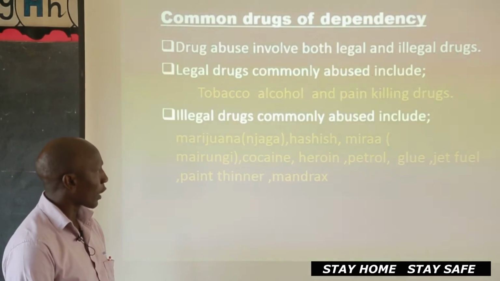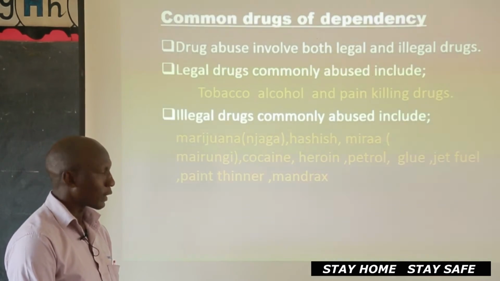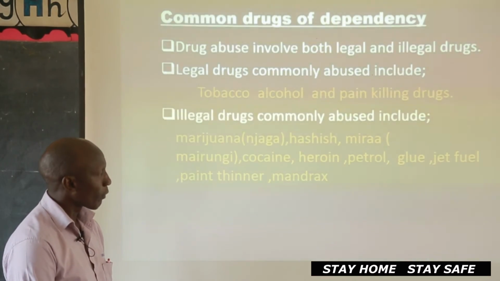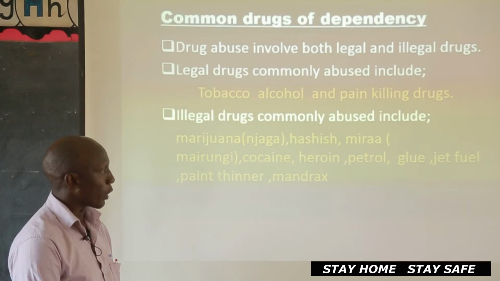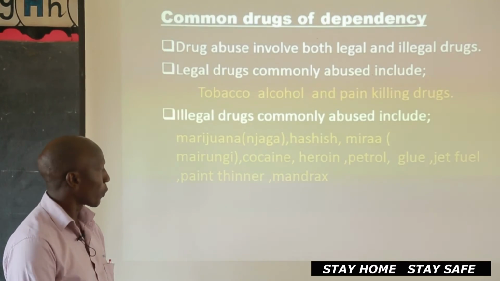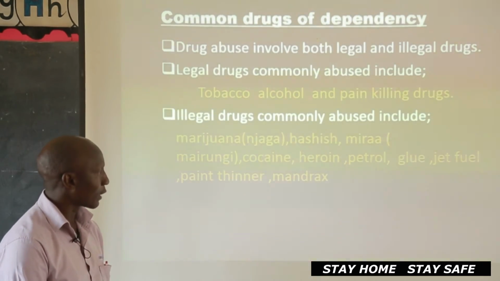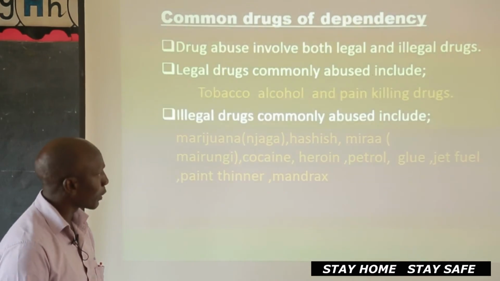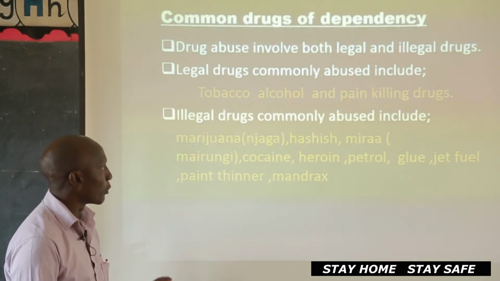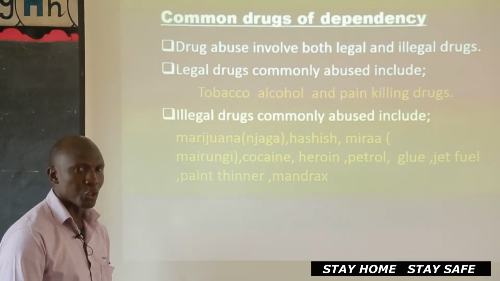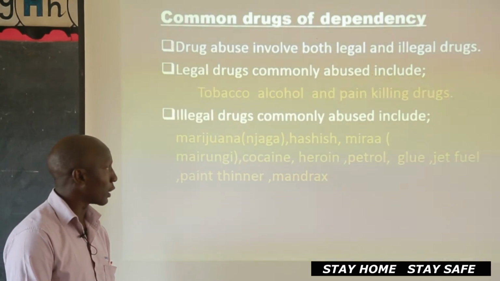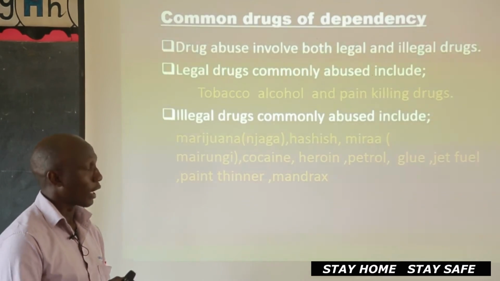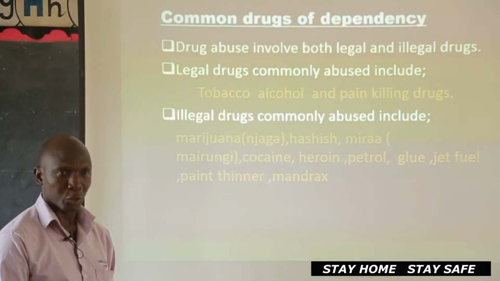There's another drug called cocaine. We could have heard of that one also. There's also another one called heroin. We have petrol. We have glue. We have jet fuel. We have paint thinners. We have mud drugs. We have opium. And there are many others. But these are some of the common ones which are commonly abused. And these are illegal drugs. Once you are caught abusing any of them, that means you are going to be arrested and taken to courts of law and you are going to be prosecuted.